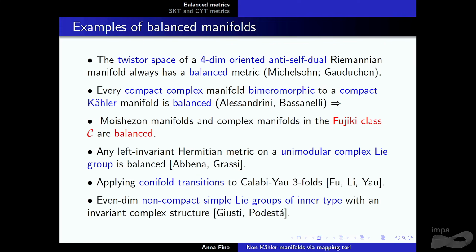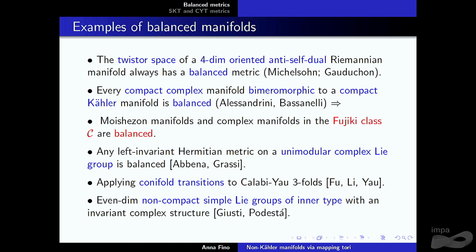Okay, an example is the twistor space, which was mentioned already this morning. And the nice thing about balanced metrics is that they are preserved by bimeromorphisms. That was shown by Alessandrini and Bassanelli. For instance, that means that in the class of balanced manifolds you have the Moishezon manifolds and also the Fujiki class manifolds.